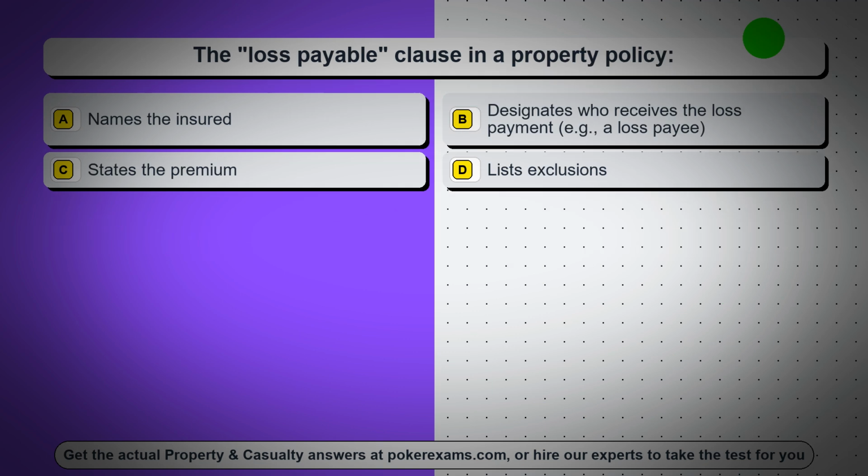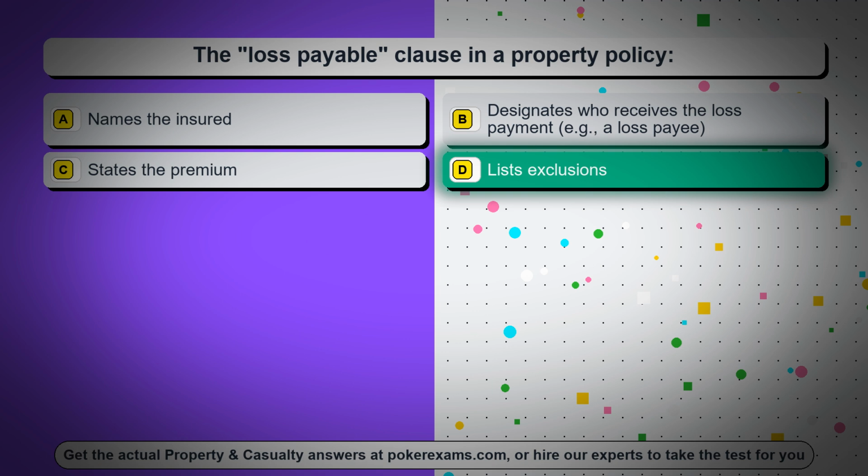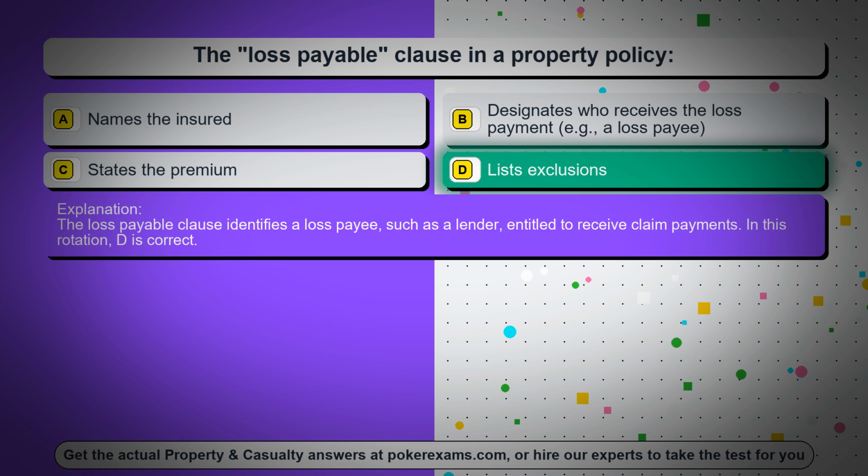Question 88. The loss payable clause in a property policy. Option A names the insured. Option B designates who receives the loss payment, for example, a loss payee. Option C states the premium. Option D lists exclusions. The correct answer is option D, lists exclusions. The loss payable clause identifies a loss payee, such as a lender, entitled to receive claim payments. In this rotation, D is correct.